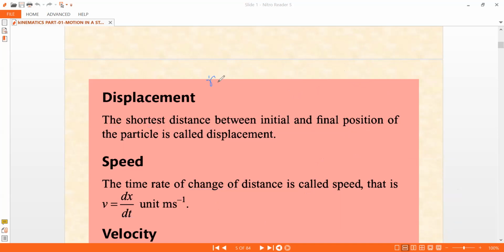So if I say rate of change of some quantity, let us say velocity, then the rate of change of velocity is nothing but dv by dt, the derivative of velocity with respect to time. That is nothing but acceleration.